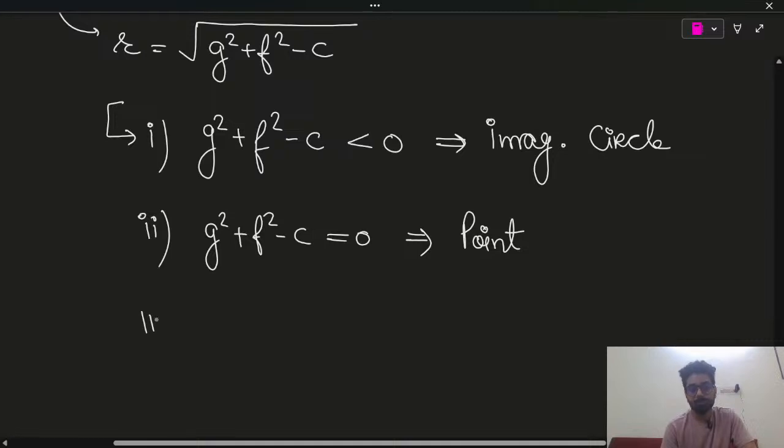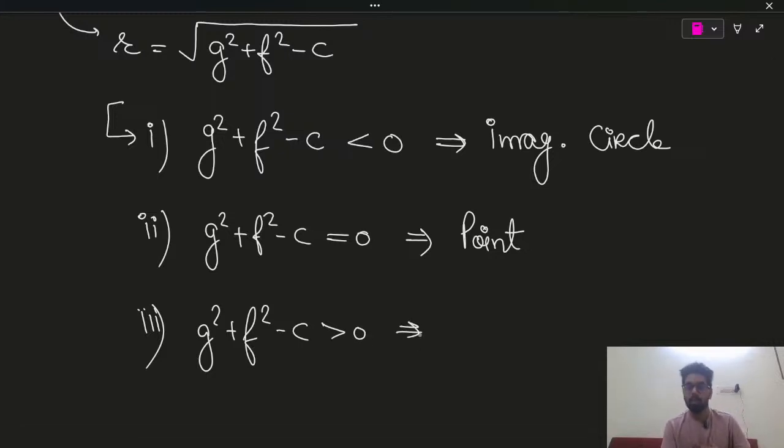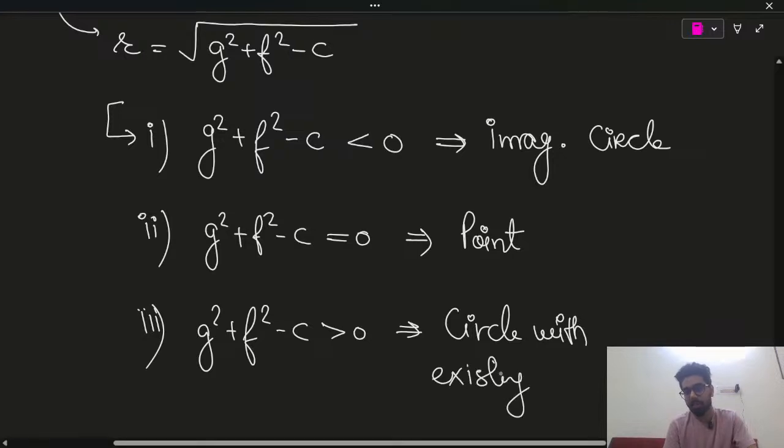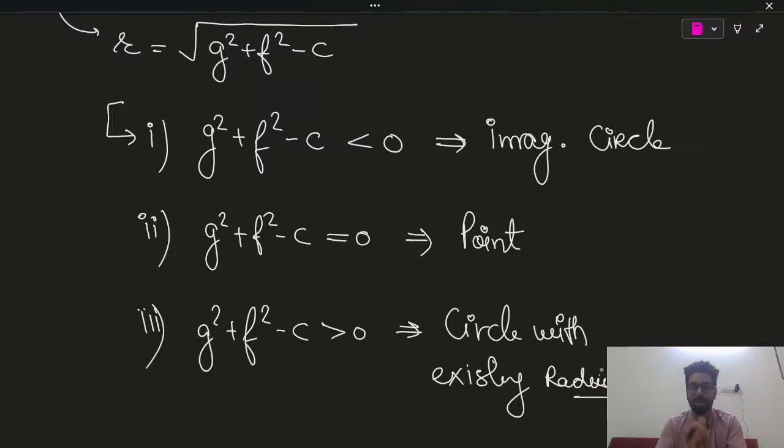Third, g square plus f square minus c more than 0, which we will deal with. So it's a circle with some positive radius, a circle with existing radius. Is that clear till here, right?